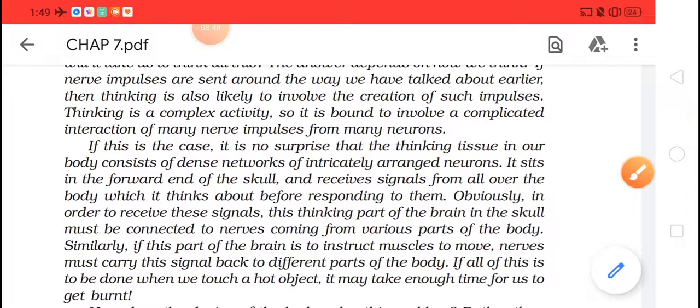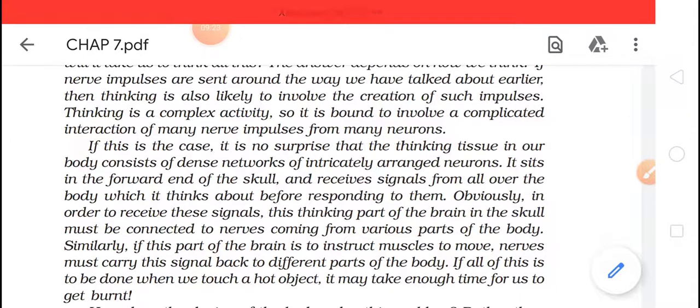It sits in the forward end of the skull and receives signals from all over the body, which it thinks about before responding to them. Okay, this we know, that all the information is coming towards our head. So all over our body we will have these nerves. Wherever we touch, it is not that we are touching the flame on our fingers only.